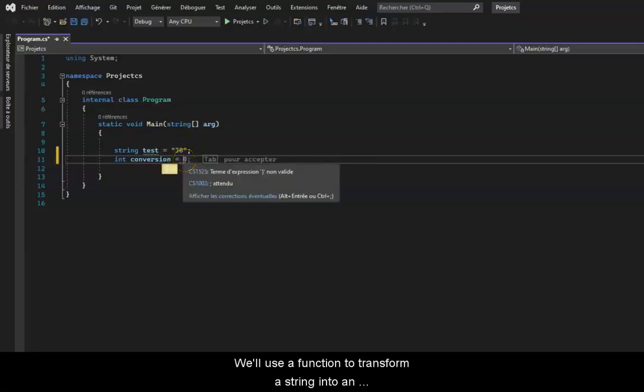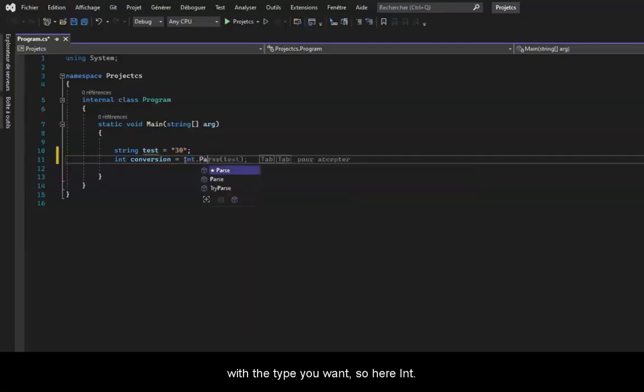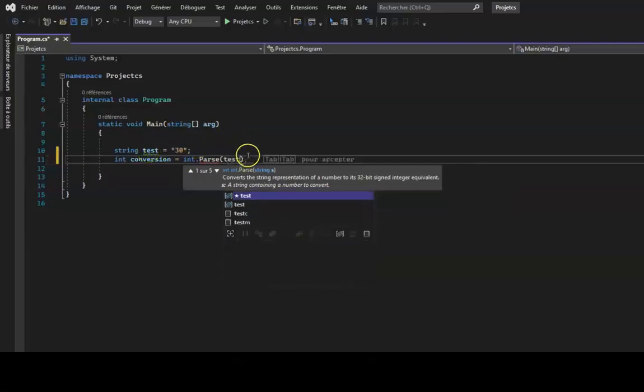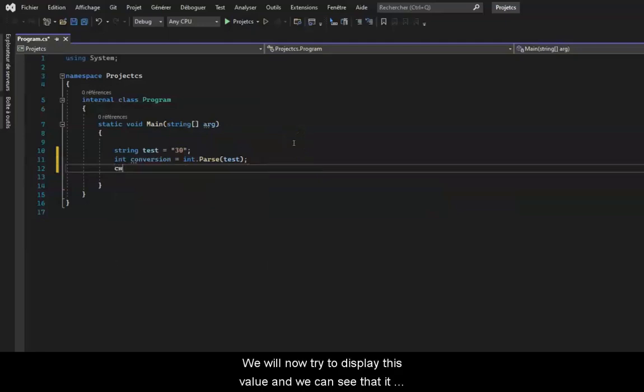We'll use a function to transform a string into an integer, int. This function will start with the type that you want. So here, int. Then we will add a dot and parse. Then in brackets the variable you want to convert. Here is test. We will now try to display this value and we can see that it works.